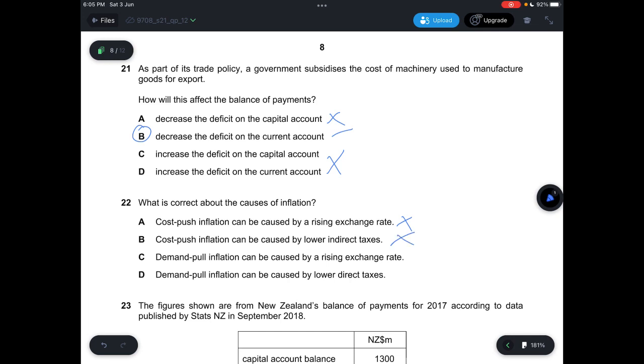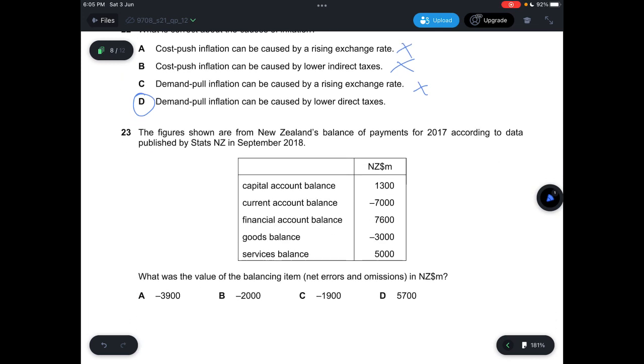And C, says demand pull inflation can be caused by a rising exchange rate, which is not correct, because if there's a rising exchange rate, the AD curve will shift to the left. And D, says demand pull inflation can be caused by lower direct taxes, which will result in the AD curve to shift to the right. So answer is D.